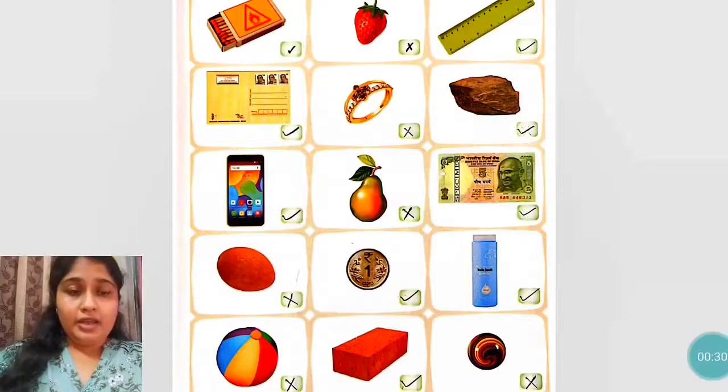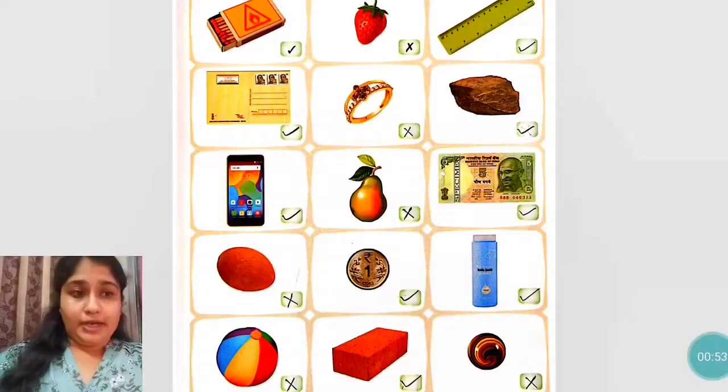And ring, pear fruit, chiku fruit, ball and marble. These objects cannot be stacked. Okay, so in the small box put a cross there. So students, here we have completed question number 4. Now we will move further with our homework part.